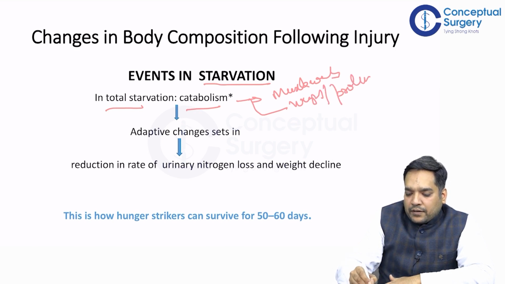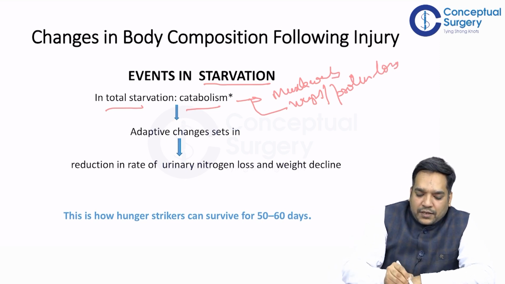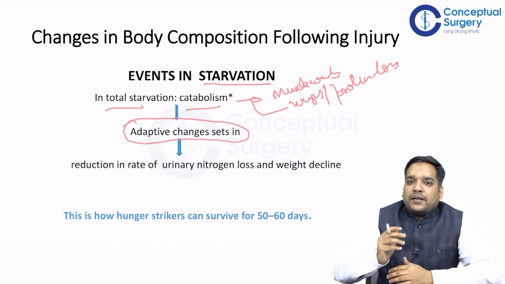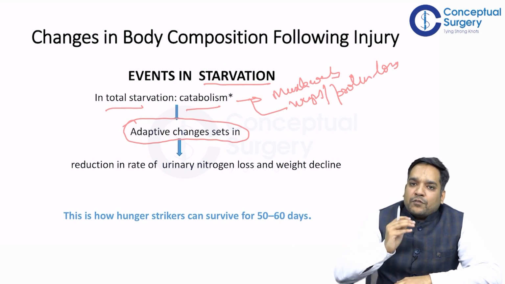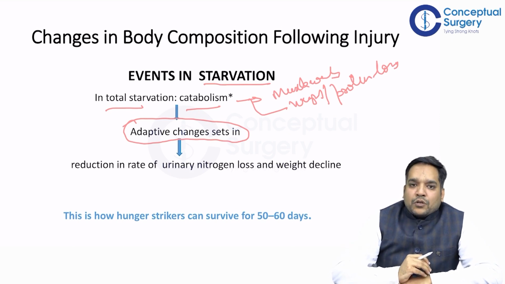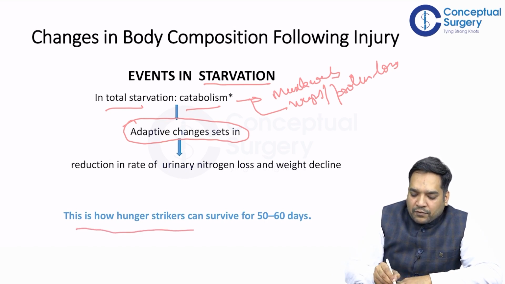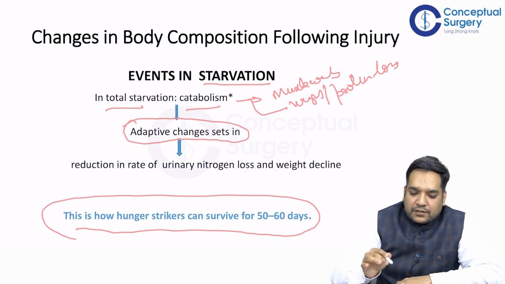But adaptive changes set in, which decrease the rate of protein loss and the rate of weight loss. This is how a hunger striker can survive for 50 to 60 days.